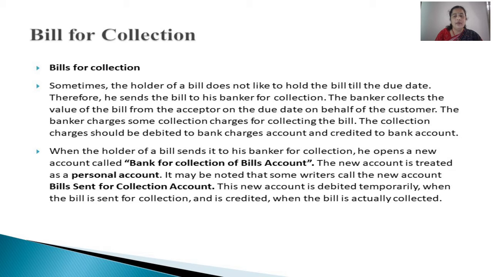Then there is one more, a very simple topic again. This is what we call bills for collection. This bills for collection is one such simple topic. That is what normally happens in business. The drawer, that is the seller, when he sells goods on credit, draws a bill of exchange on the drawee, receives acceptance on the bill, and retains it with him.